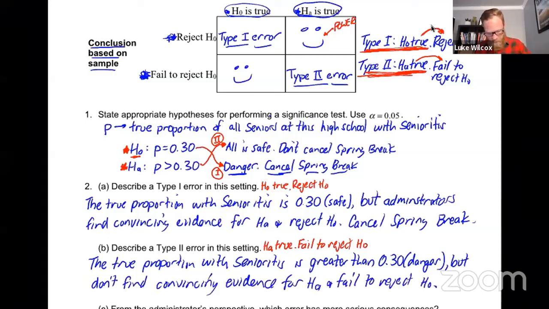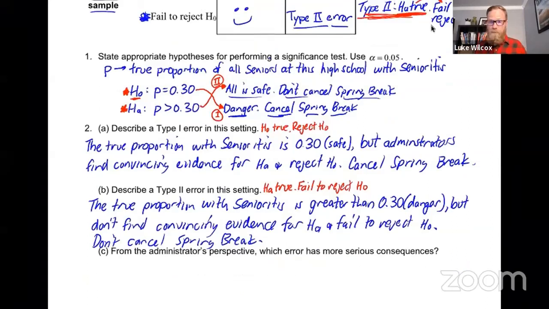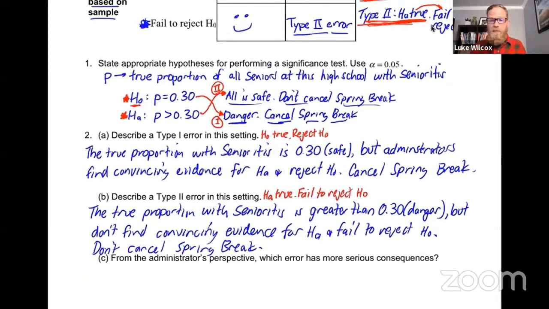So that means we're up here. This is what they decide. They decide not to cancel spring break. Now, from the perspective of the seniors, they would be completely fine with this error. Even though senioritis is high, they're still allowed to go on spring break.